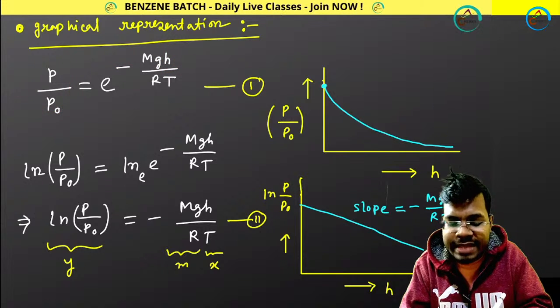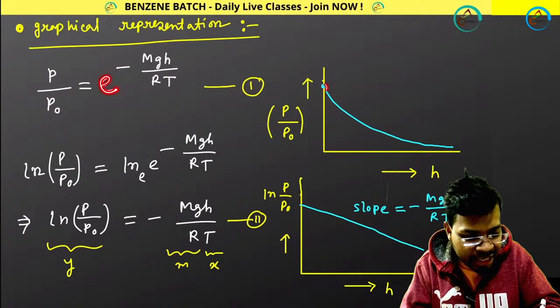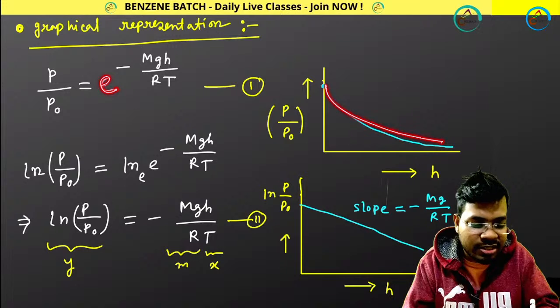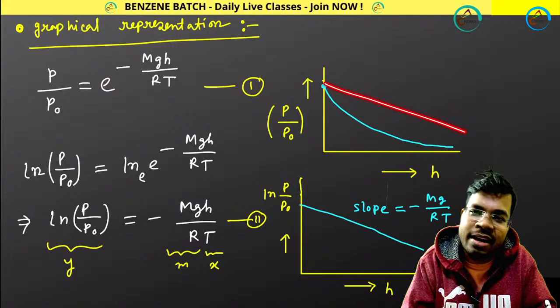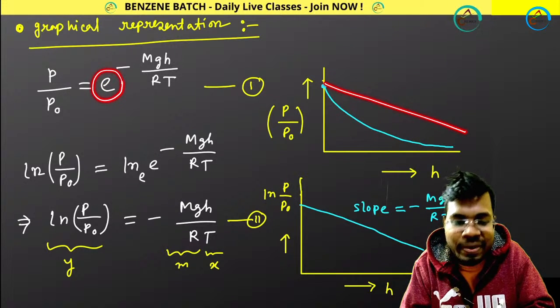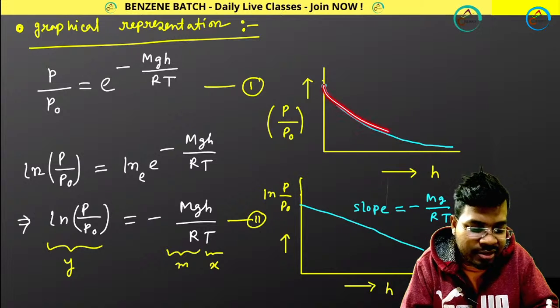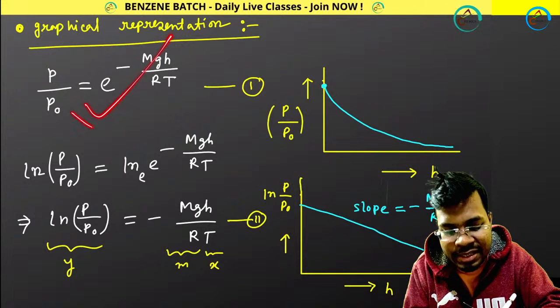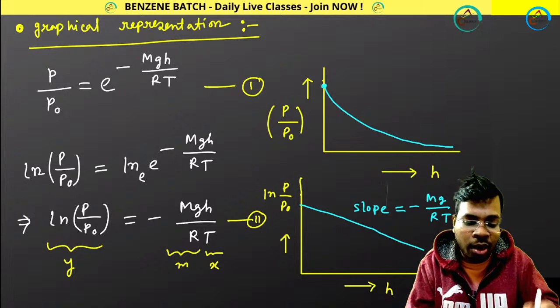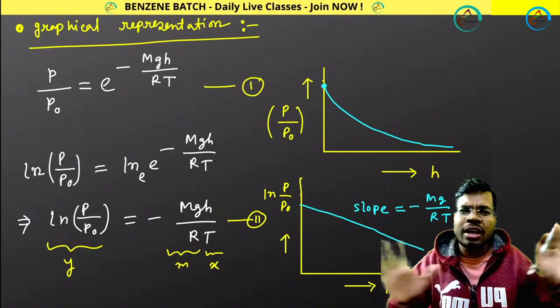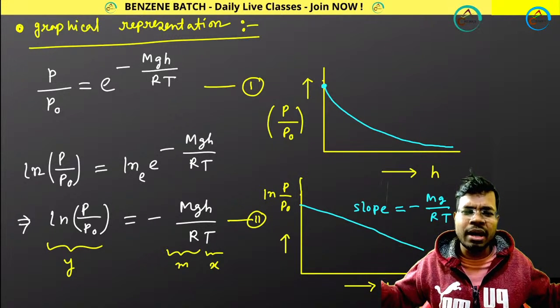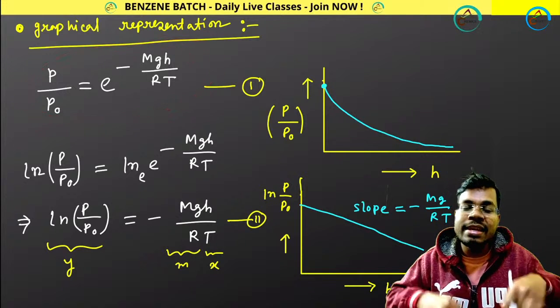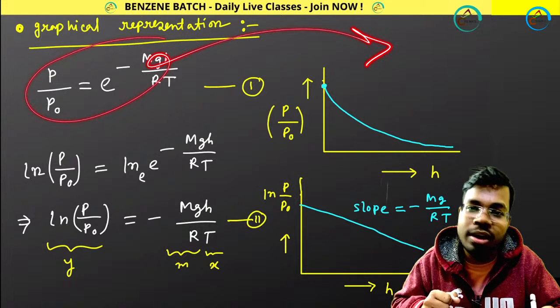And how will it decrease? Exponentially. Linear decrease means a straight line, but as e is present, it will decrease exponentially as you increase your height. So you just need to understand and remember this expression, and understand how this plot comes. Don't rote learn. Please don't memorize. Understand properly. You can easily get your plot in your examination hall.